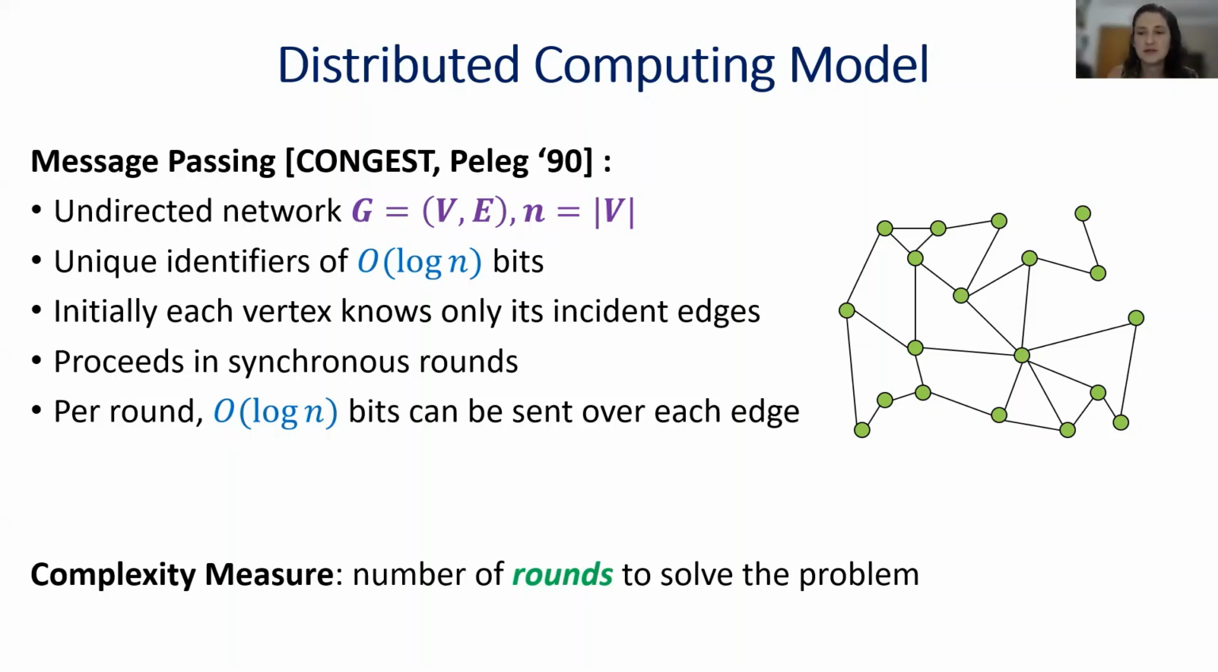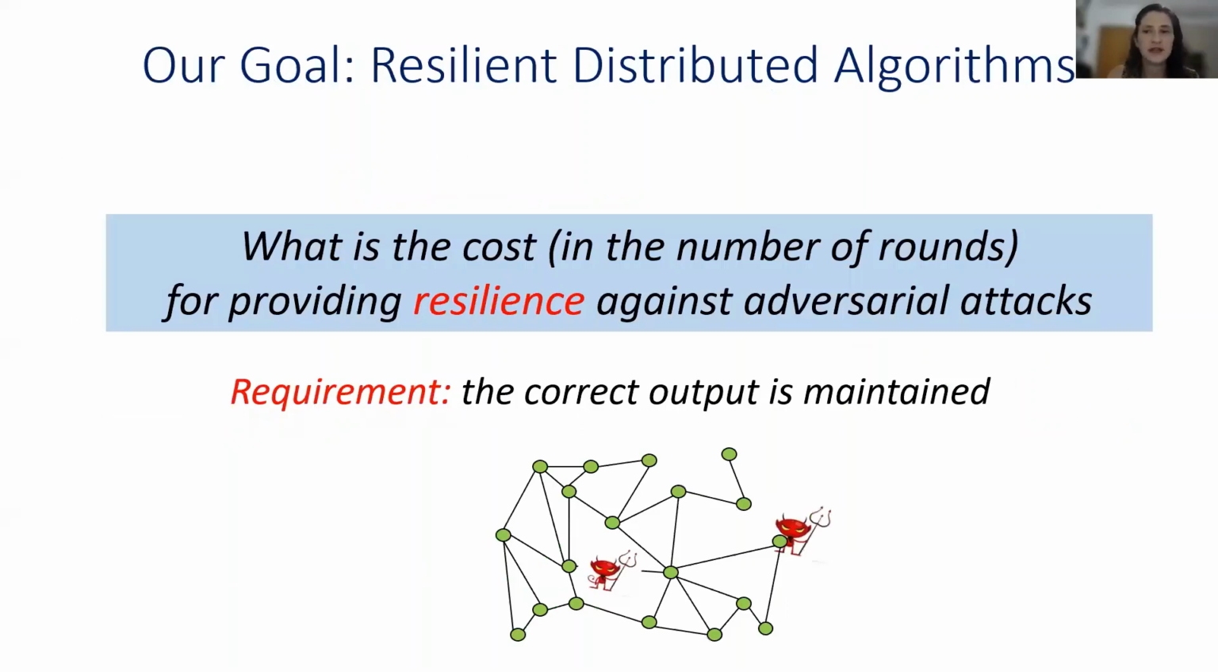The main complexity measure that we usually look at is the round complexity, the number of rounds it takes us to solve the problem. Now let's assume that I have some evil adversary that controls some of the vertices or the edges in my graph. I would like my algorithm to still be resilient to this kind of attack, and all the correct vertices to still be able to compute the correct output. The key question that we ask is, what is the cost in terms of number of rounds for designing algorithms in the CONGEST model that are also resilient to adversarial attacks?